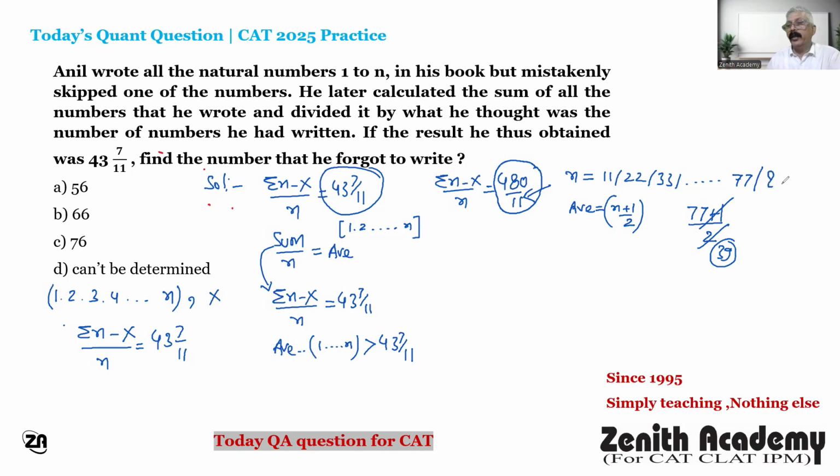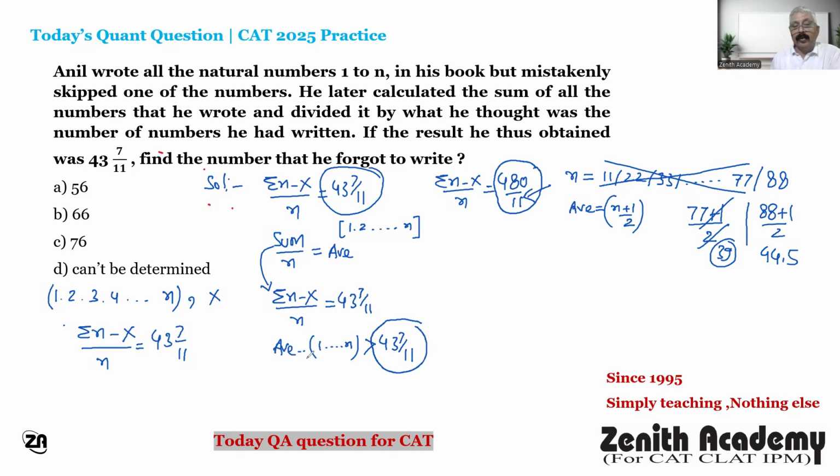And if you take n equal to 88, then (88 plus 1) by 2 is 44.5, correct. It means for any multiple of 11 from 11 to 77, the average will be less than 39. In every case, the average will be less than 43 and 7 by 11.